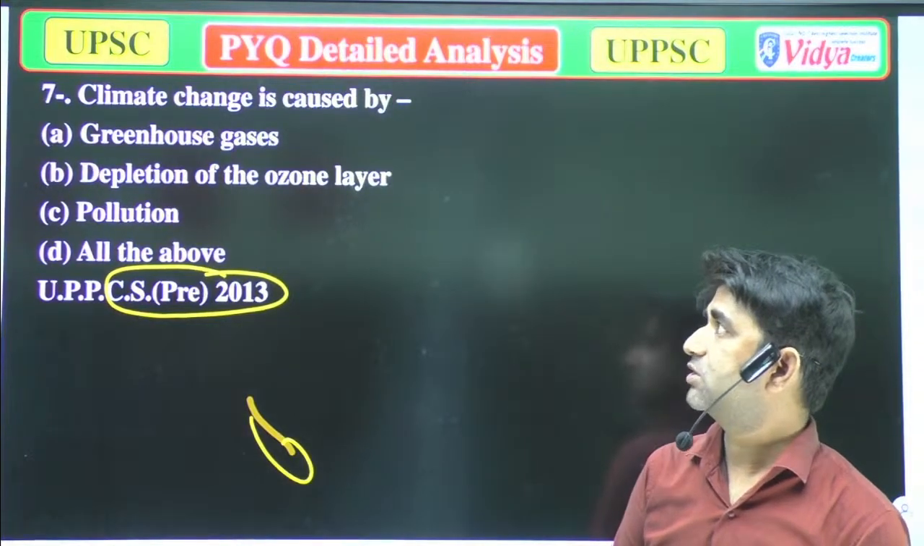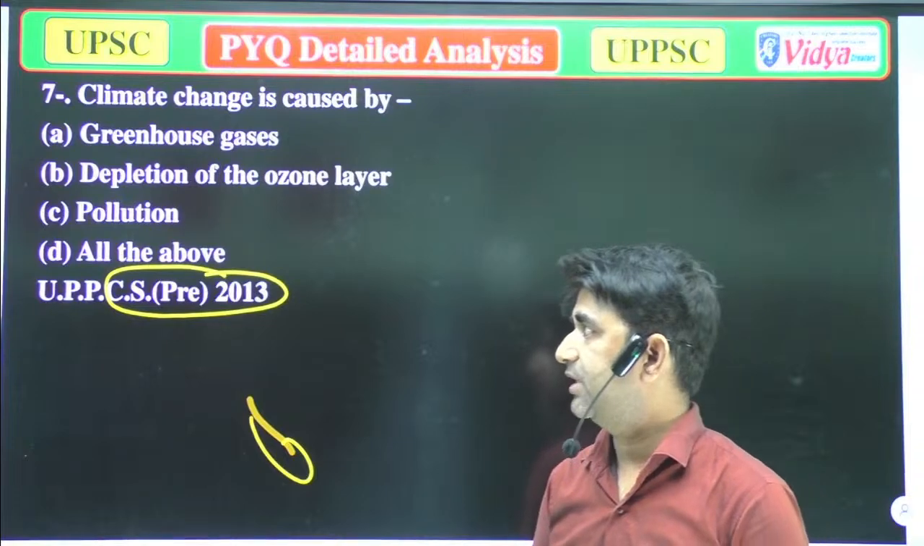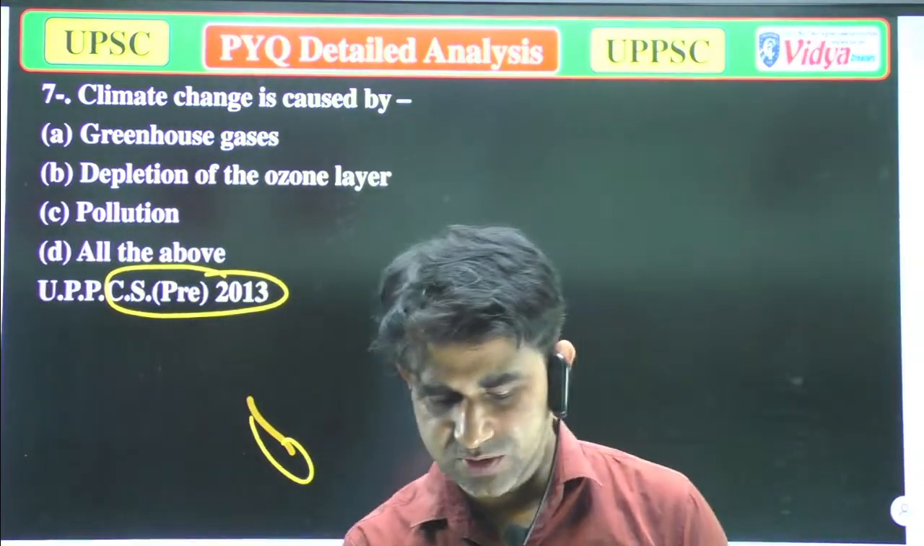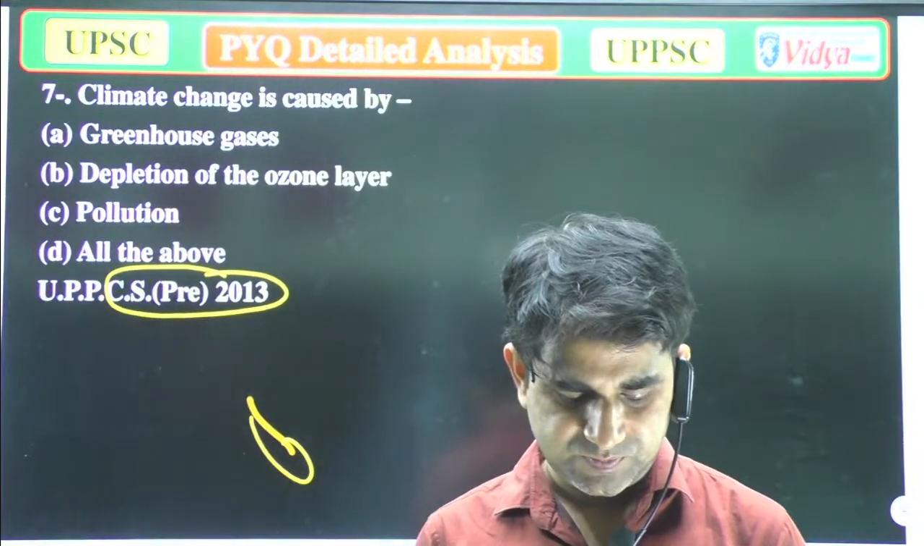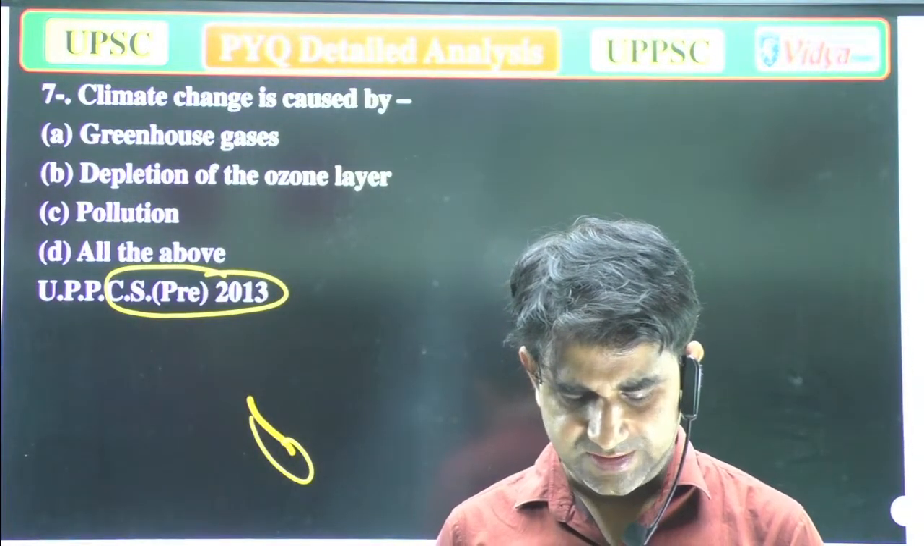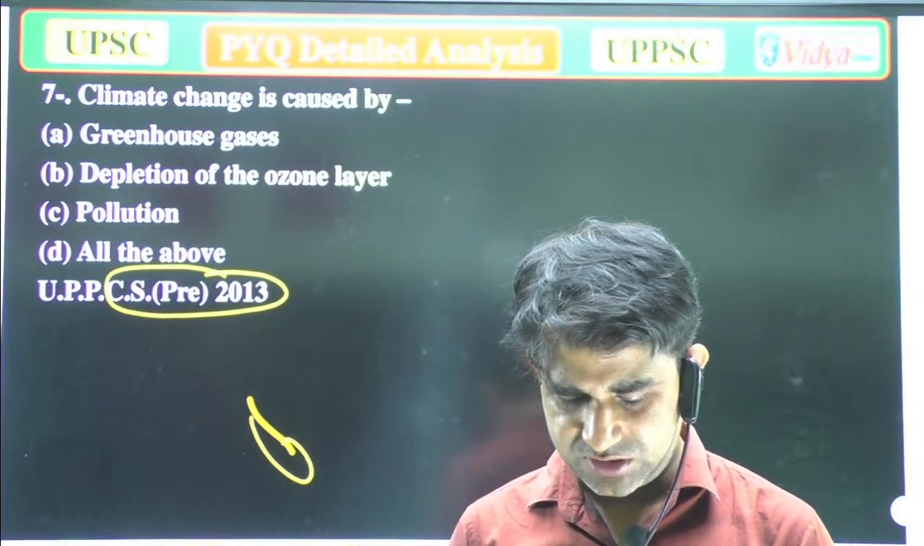Climate change is caused by A, greenhouse gases, B, depletion of ozone layer, C, pollution, and D, all of the above. This is a simple question, and I think all of you can answer this question in a simple way. As I am saying, these are very simple questions, so you can attend these questions in a proper way.